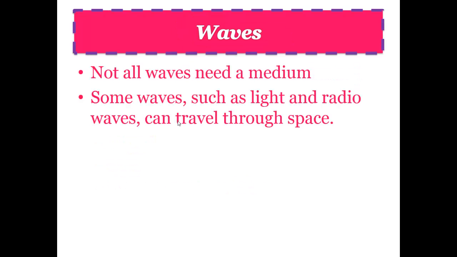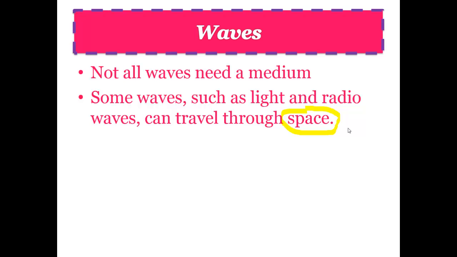Now keep in mind though that not all waves need mediums to travel through. A great example of this are waves that travel through space. Outer space is a vacuum, meaning that it has no matter whatsoever. For example, if we have a satellite out in space, radio waves or satellite waves don't have any medium to travel through there because there's no particles.